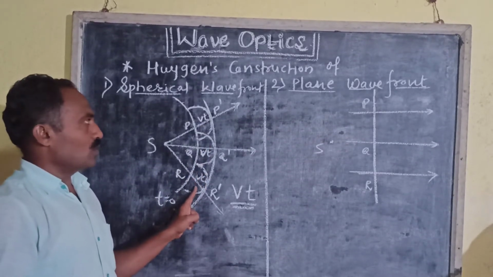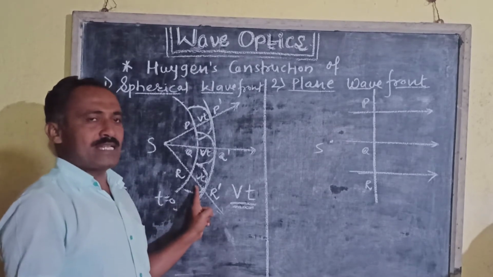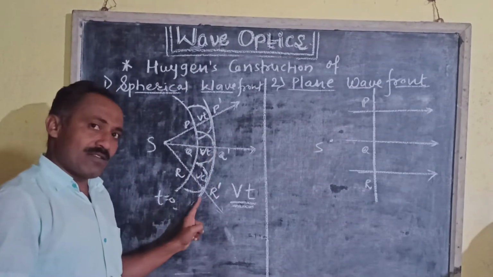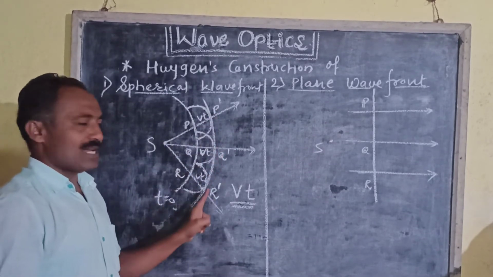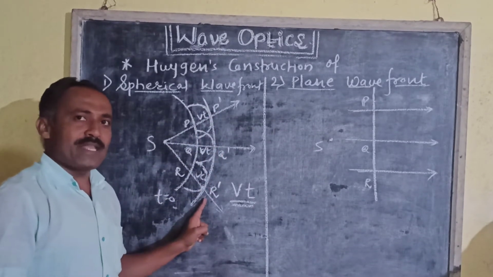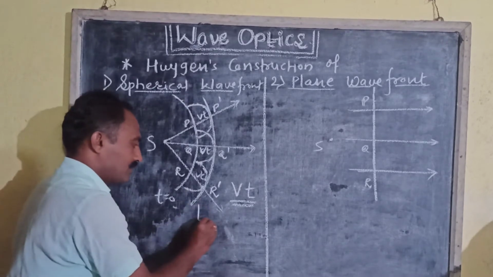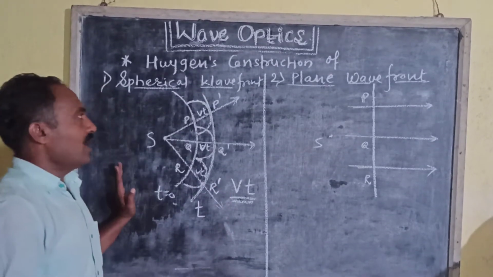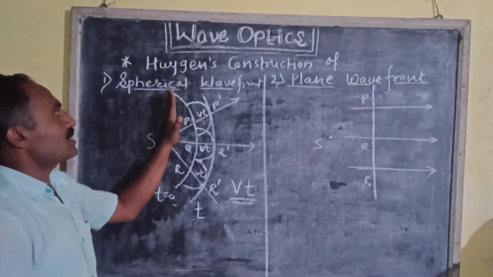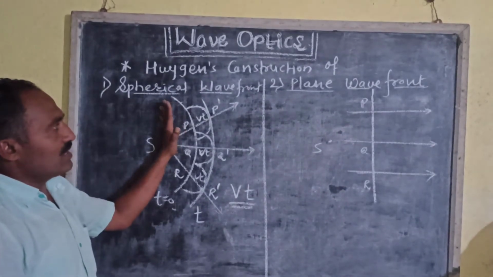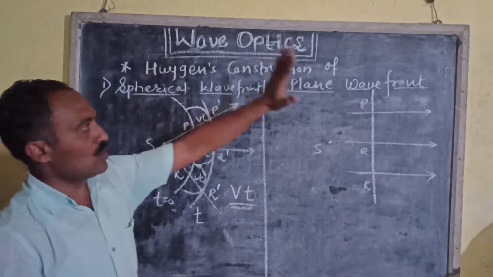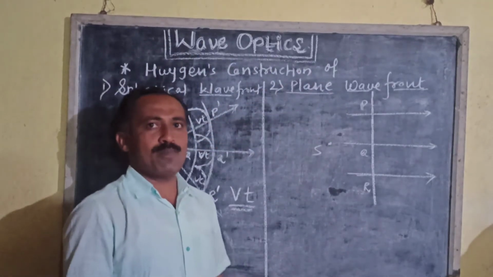Now we have to draw the common tangent to all the spheres, that is envelope, and that envelope P dash Q dash R dash is the new spherical wavefront at an instant t, and this is the Huygens construction of spherical wavefront.